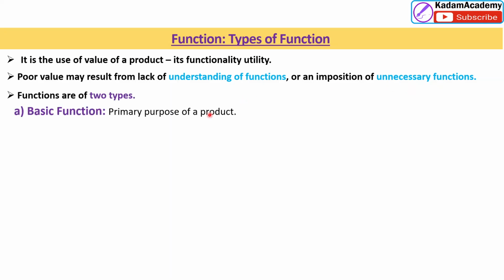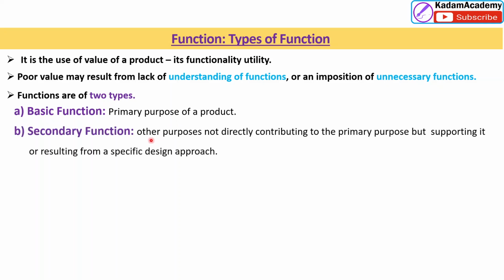Basic function is the primary purpose of the product that will be useful to the customer. The secondary function is other purposes not directly contributing to the primary function but supporting it or resulting from a specific design approach. We'll see this in the case study also.